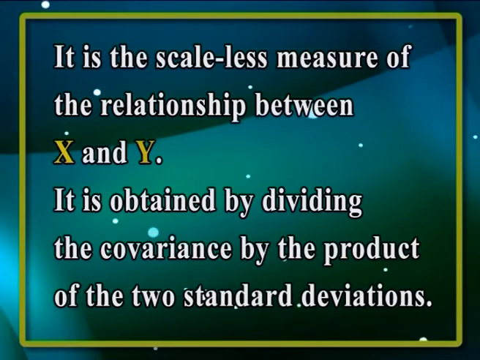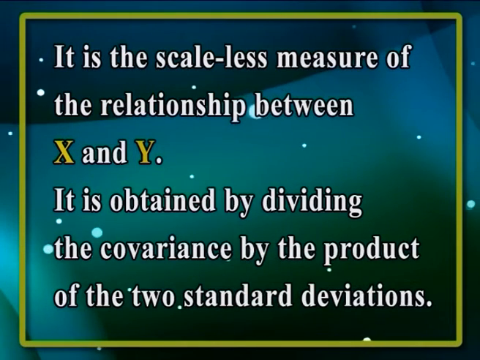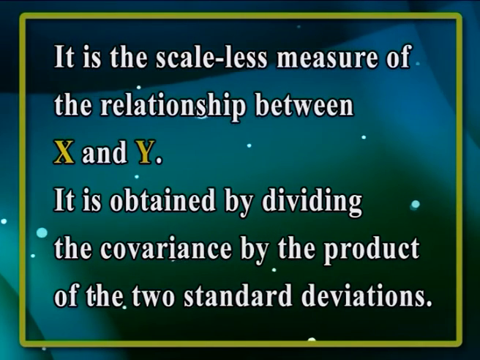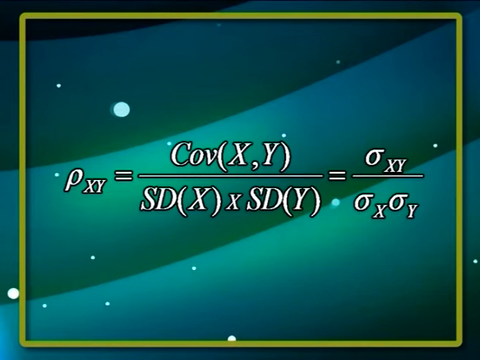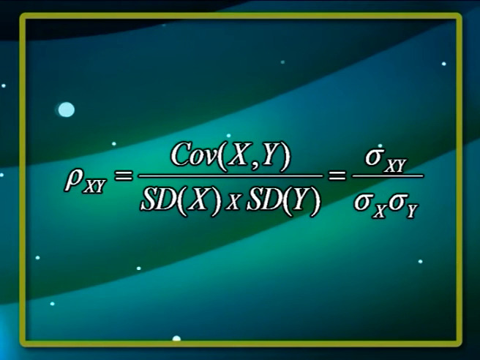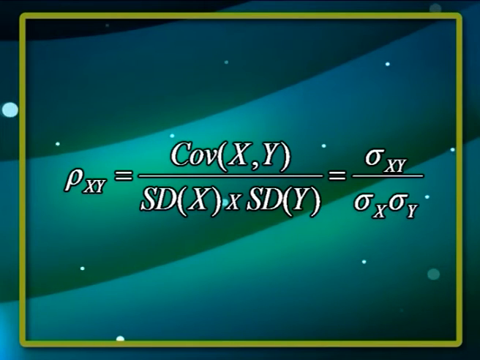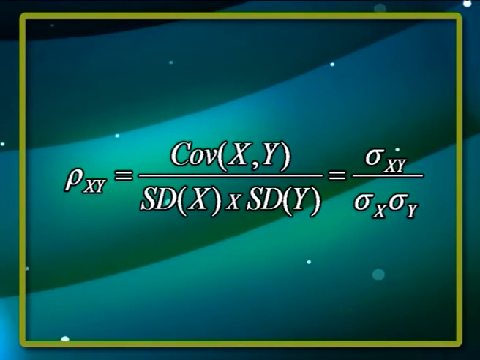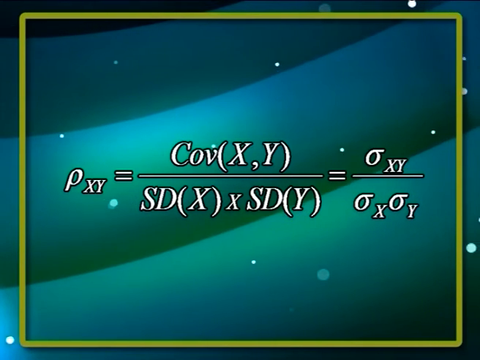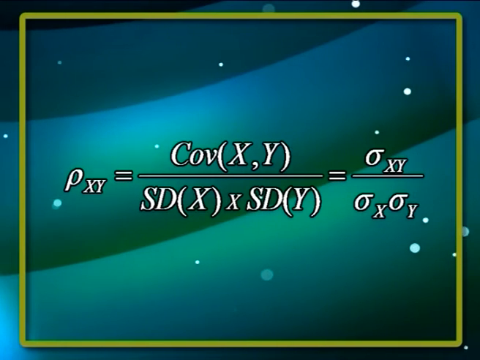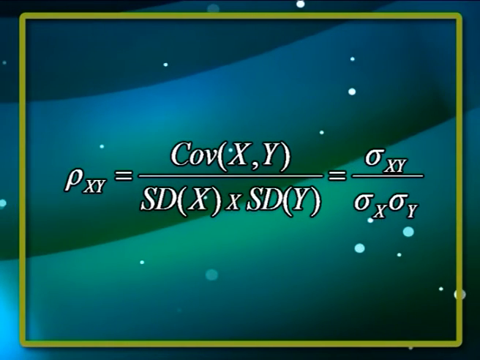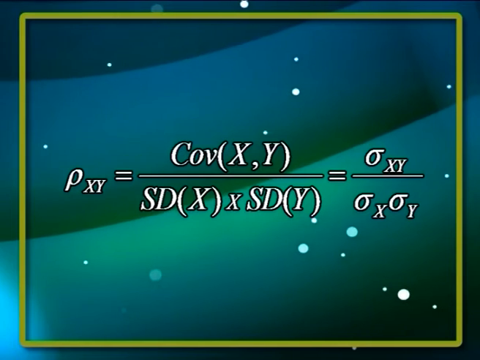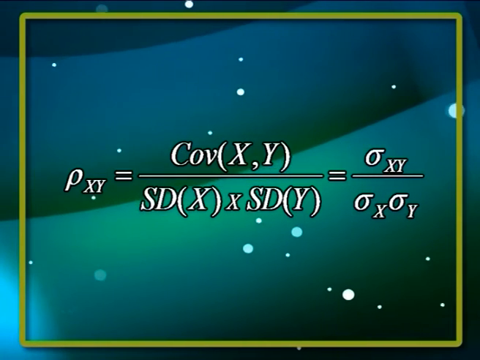It is obtained by dividing the covariance by the product of the two standard deviations. That is, rho xy is equal to covariance of x, y divided by standard deviation of x into standard deviation of y, which is equal to sigma xy divided by sigma x into sigma y.